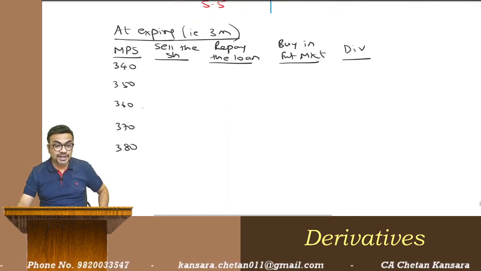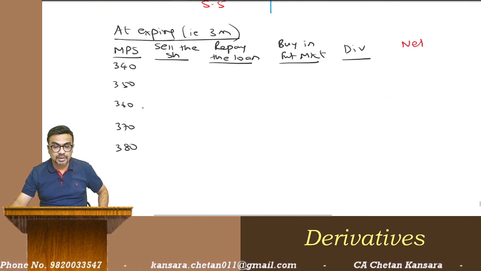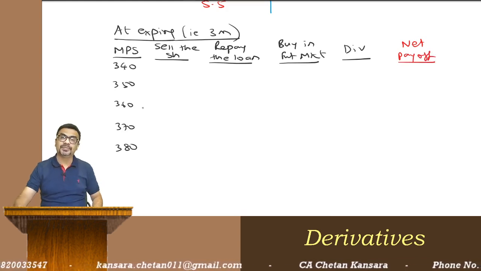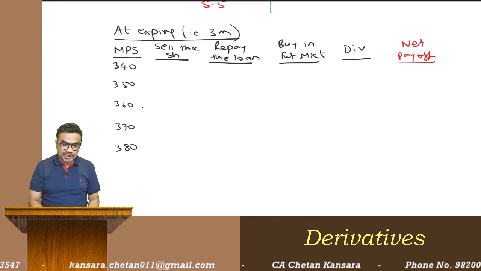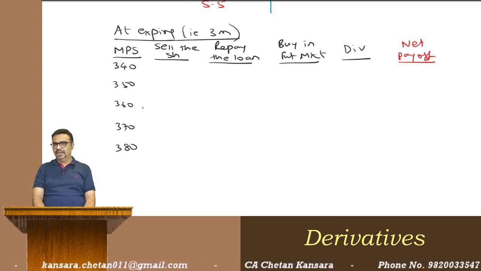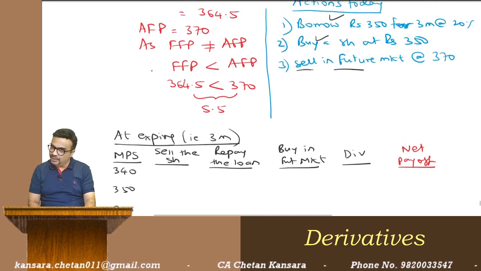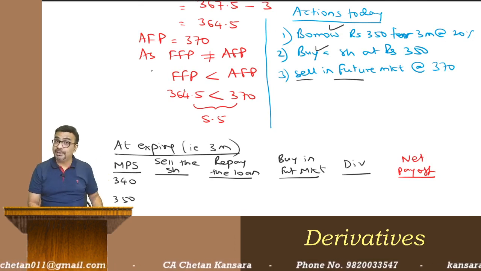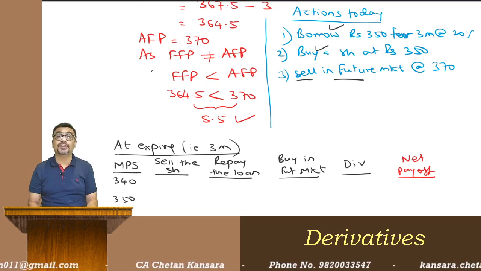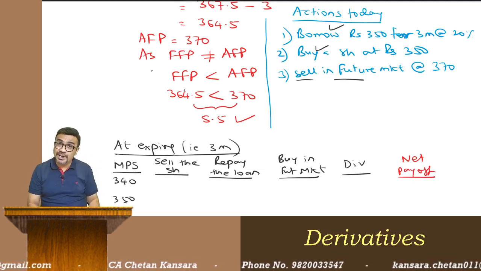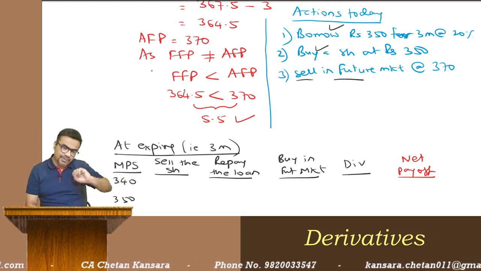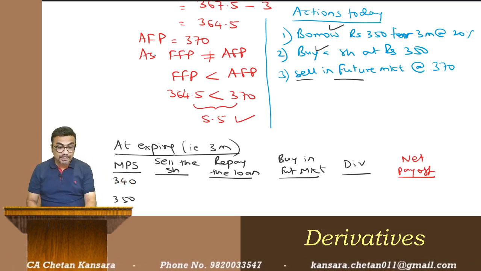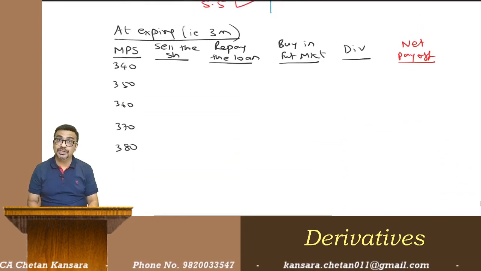And then the final net payoff or net income, we can say payoff or net income. We'll see how much you are getting. Okay, now see, this particular table is compulsory, sir. It is not compulsory in exams. You can just write this much only in exams, that at action today, at expiry, irrespective of any market price, you are going to get 5.5 rupees profit. Irrespective of any market price at expiry after 3 months, whatever may be the market price, you will get guaranteed 5.5 rupees. If you write this much, that is enough. But we are preparing this table for our satisfaction, just to check.